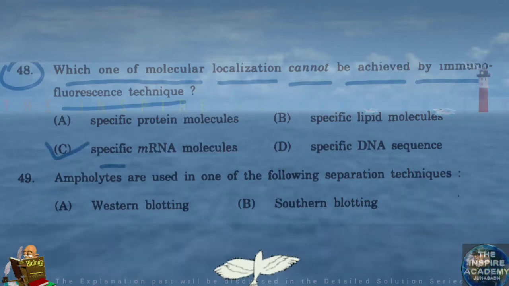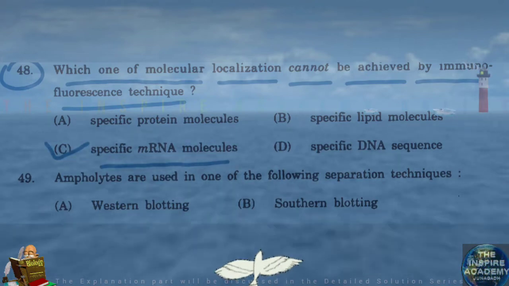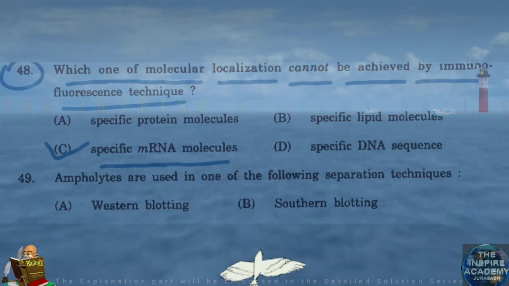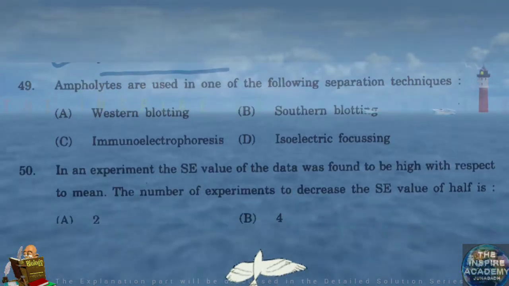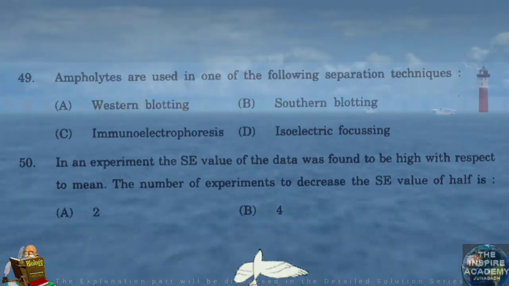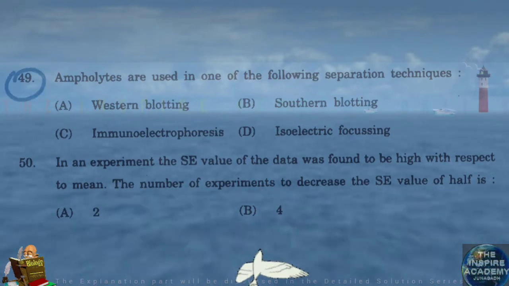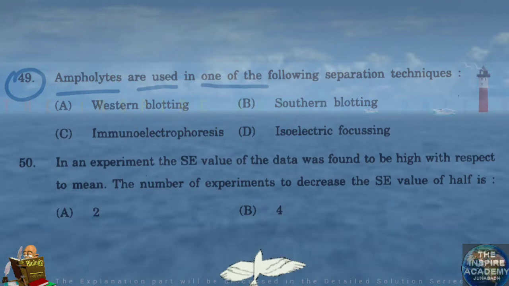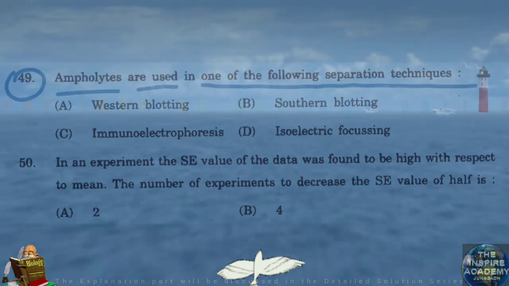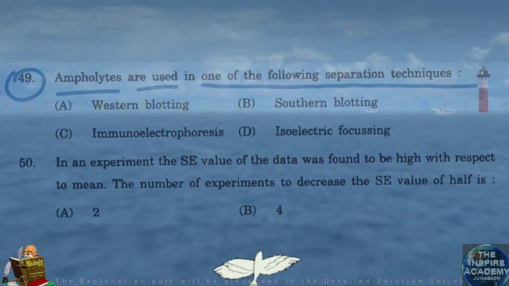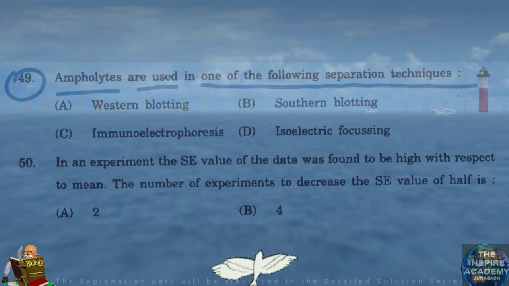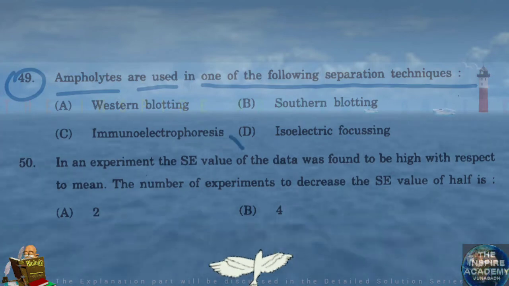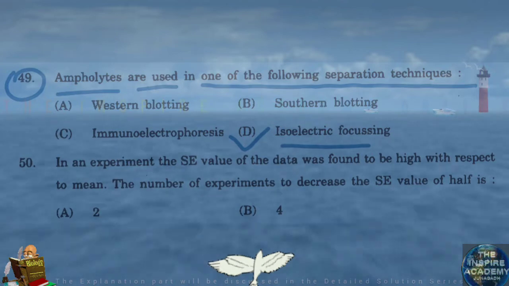Specific mRNA molecules. Question number 49. Ampholytes are used in one of the following separation techniques. Ampholytes are used in isoelectric focusing.